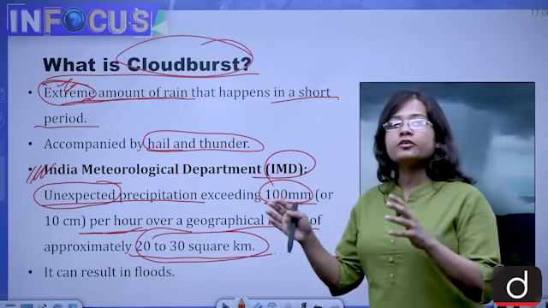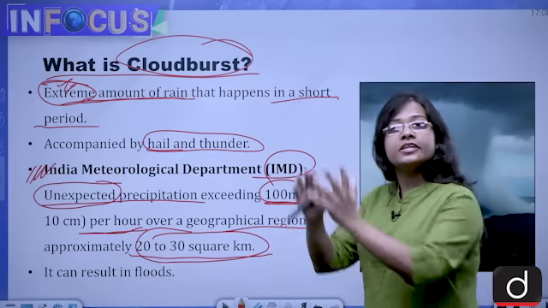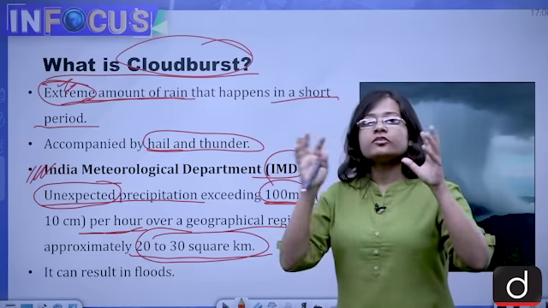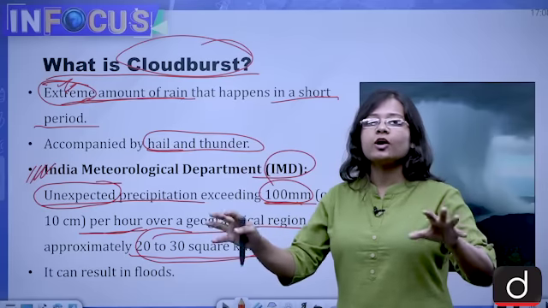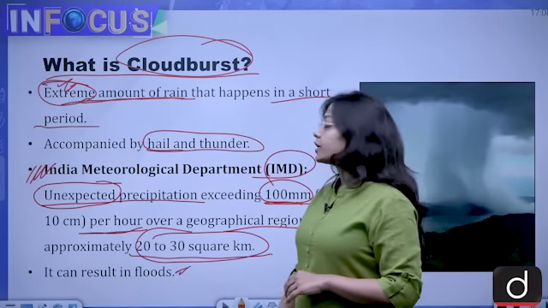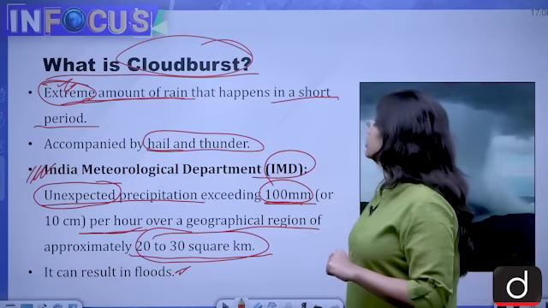So if there is a rain which happens less than 100 mm or 10 centimeters in an hour, then that will not be called a cloudburst, that will be called a rain. So there is a difference between rain and cloudburst. And cloudburst can also result in floods, which is one of the consequences of cloudburst.